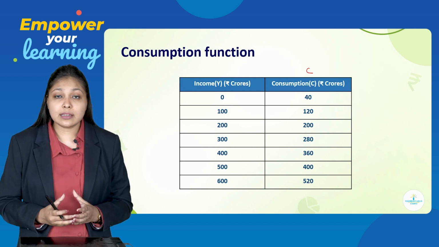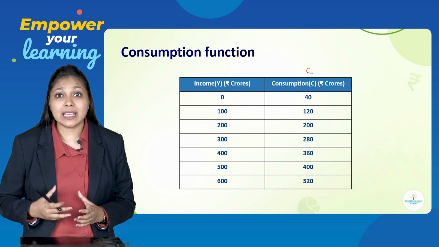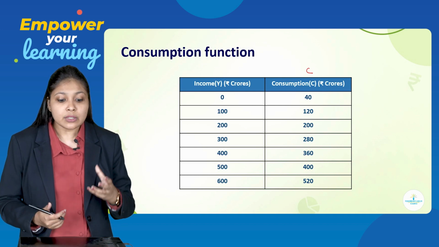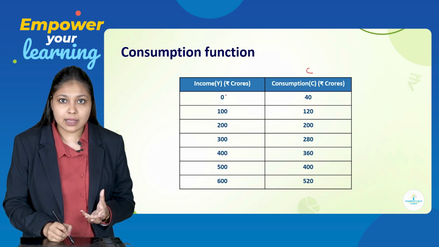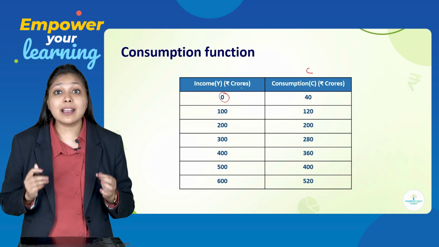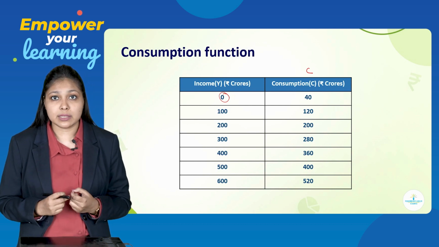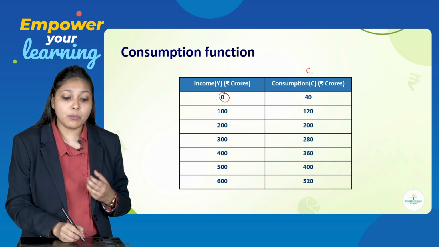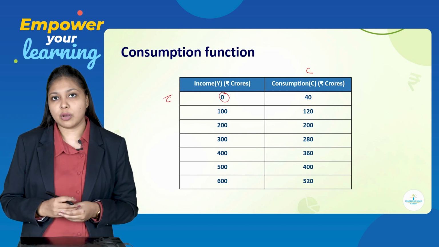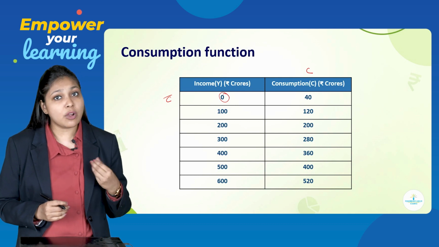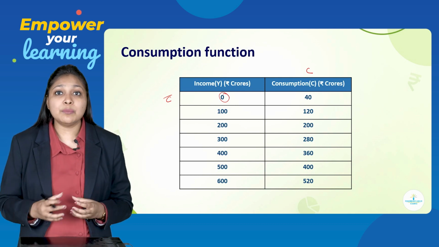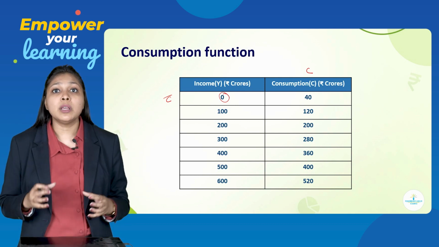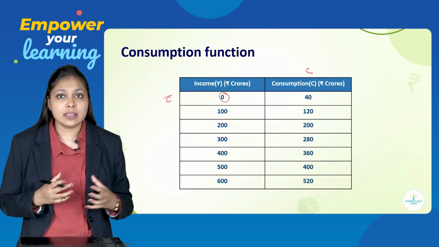With the increase in income, consumption is also increasing continuously. You can see when the income level was 0, consumption was still 40 units. Why? Because of autonomous consumption. This concept is called autonomous consumption. That means the person is going to consume even if his income level is 0.